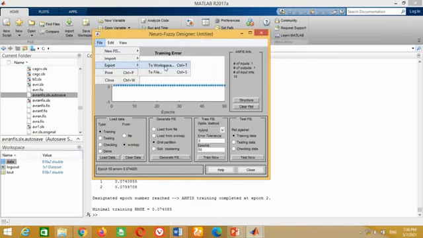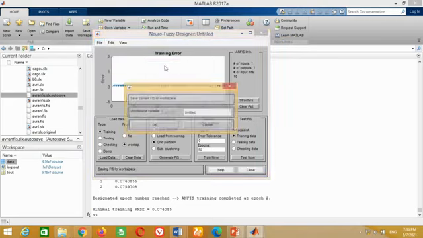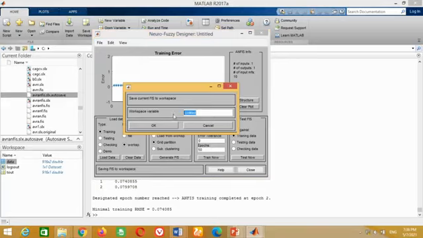To export it, go to File, click on Export, then click To Workspace. A new window will open and ask for the name. Write any name of your choice. I choose AVR Neuro as the name and press OK.